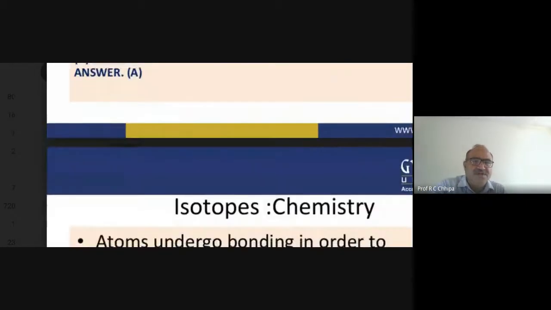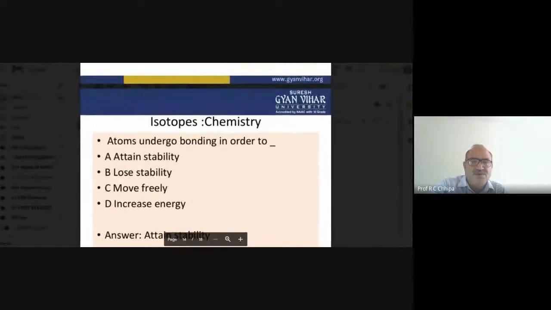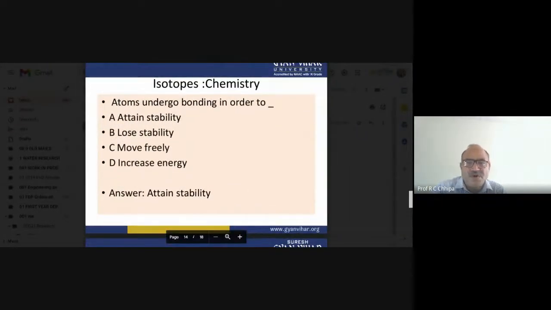A. Right? Now we have one more question. An atom undergoes bonding in order to attain stability. Whenever a compound forms, it is because that compound is more stable. So to attain stability, atoms undergo chemical bonding. And that chemical bonding is because of the electron, not because of the proton and not because of the neutron.